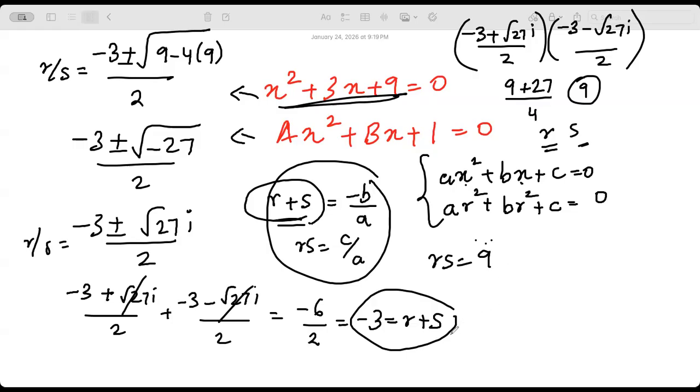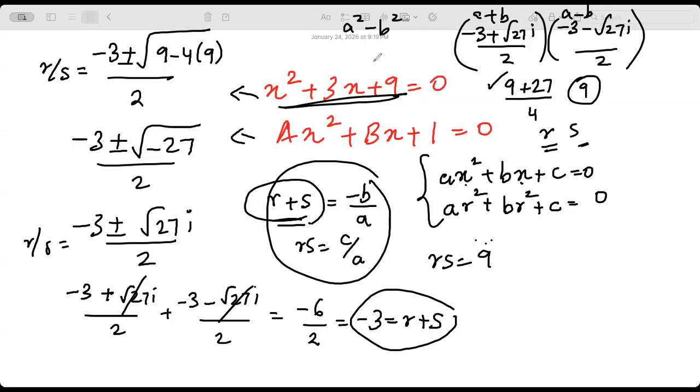Wait, Miss Priya, for the one on the top, because it's the square root of 27i and i square is -1, would it be minus 27? A plus b, a minus b returns to a square minus b square, right? So a square is correct, right? B square is 27i by 27i.